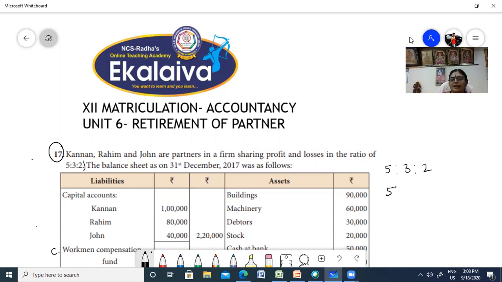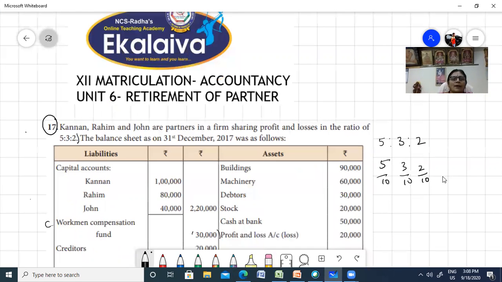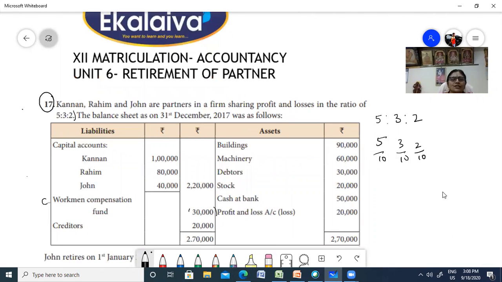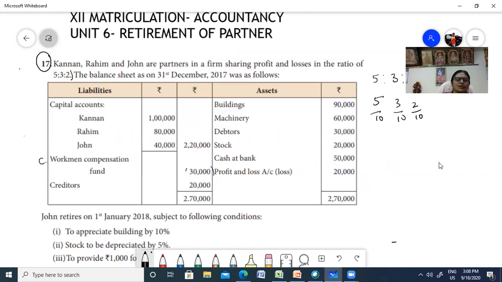That means 5/10, 3/10 and 2/10. This is how they've been sharing the ratio. And who's going to retire? John is going to retire.